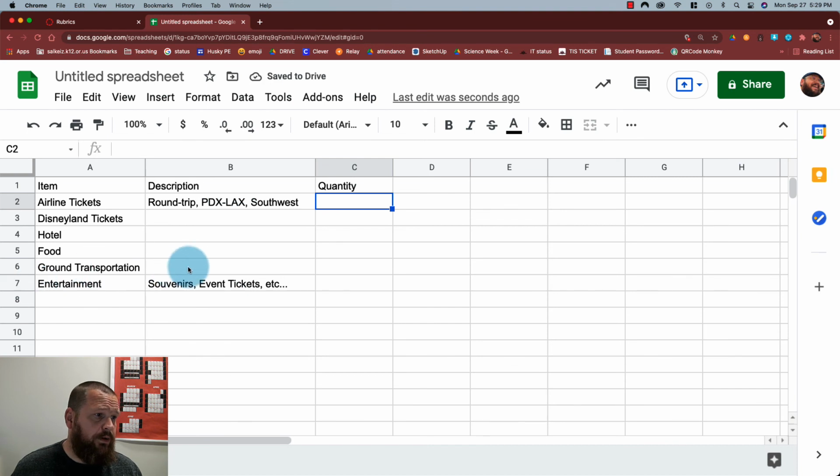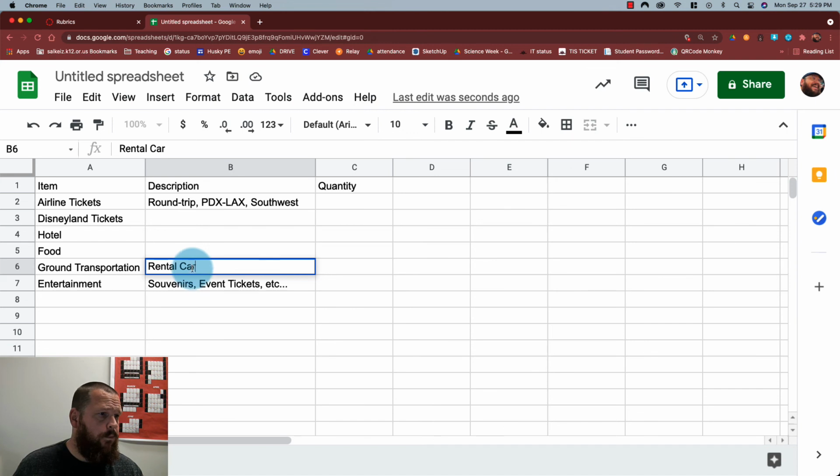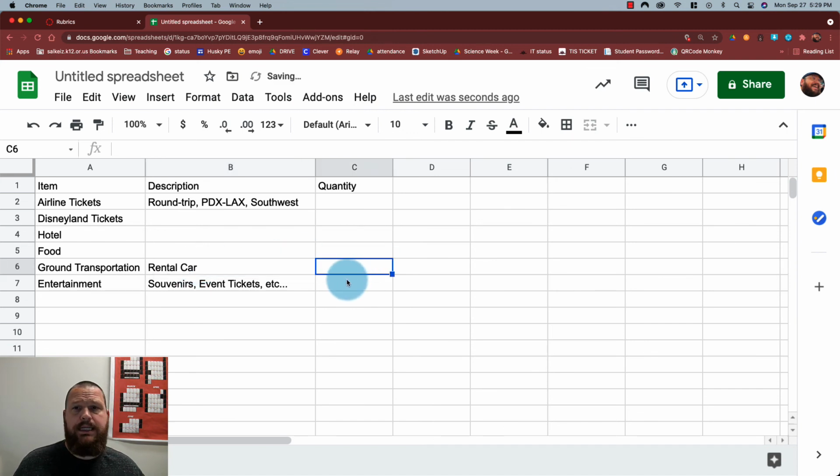If we're getting a rental car, then how many days are we getting the rental car? Well, if we're going to Disneyland for 2 days and we're traveling on a day before that and after that, then we're probably going to need a rental car for 4 days total. So I'm going to go ahead and put 4 in quantity. Now, airline tickets, if we're getting a round trip ticket, there's not going to be 2 tickets, there's just going to be 1 round trip fare. So we're going to put 1 in there.